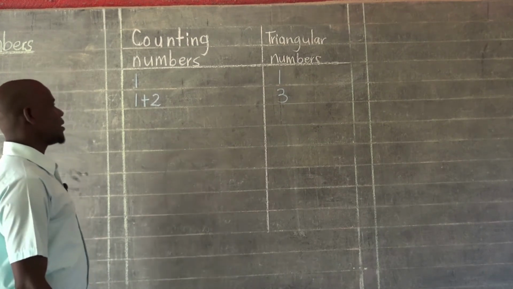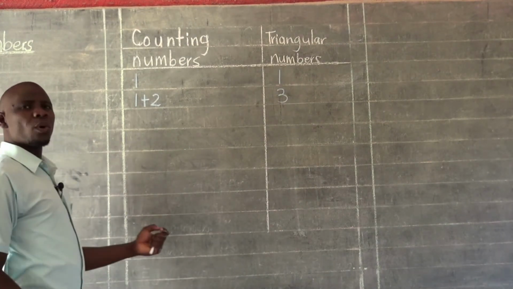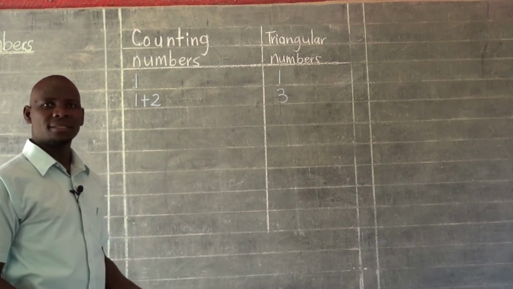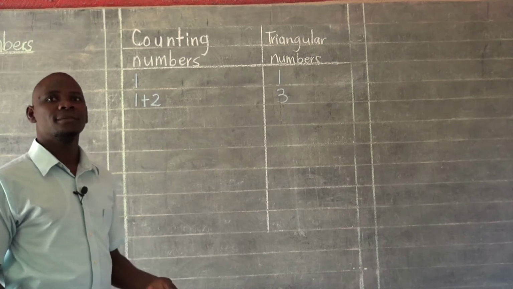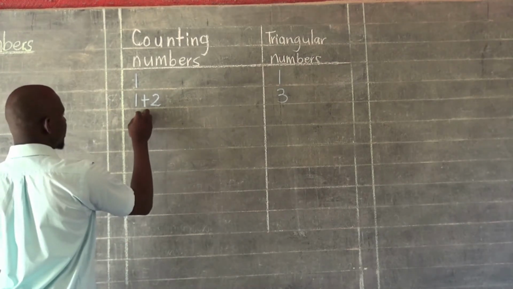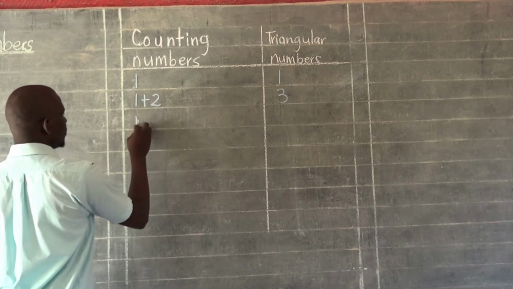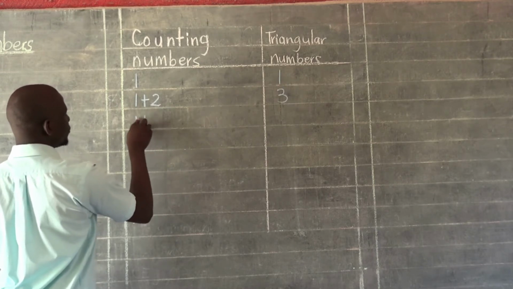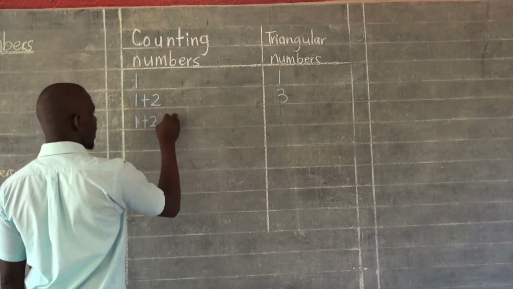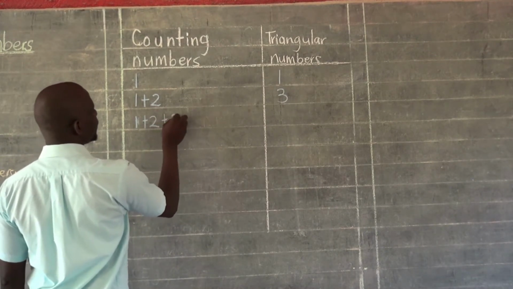And then after that, we are again going to add. Remember, we are going to keep on adding these counting numbers which are consecutive, which come one after the other. From here we are going to add 1 plus the next counting number, which is 2, plus the next counting number, which is 3.